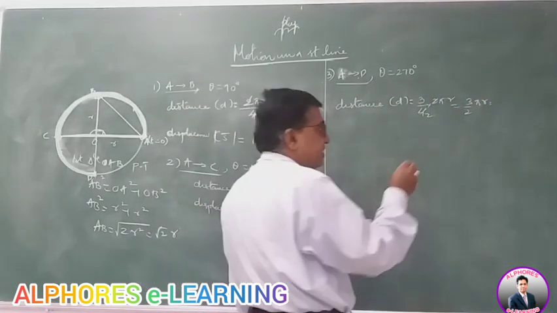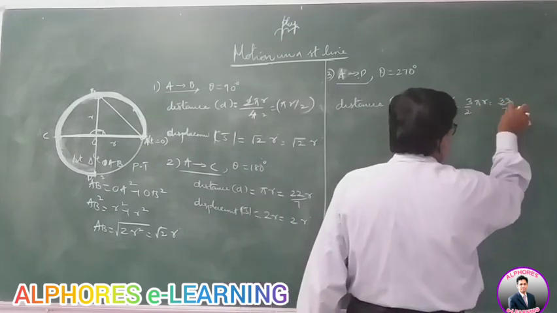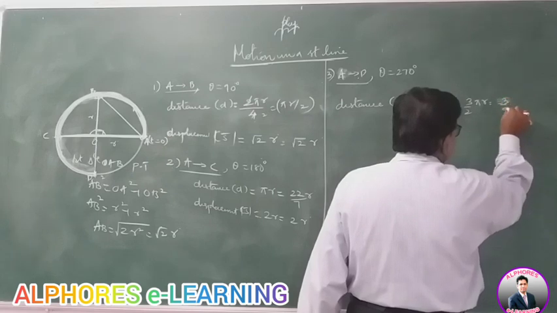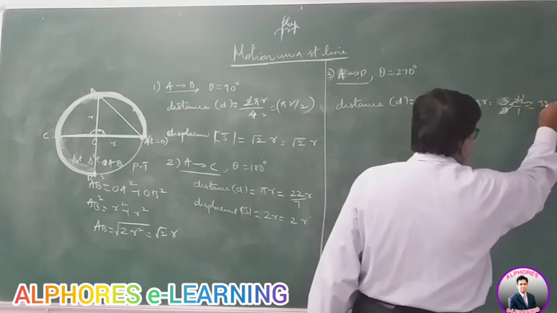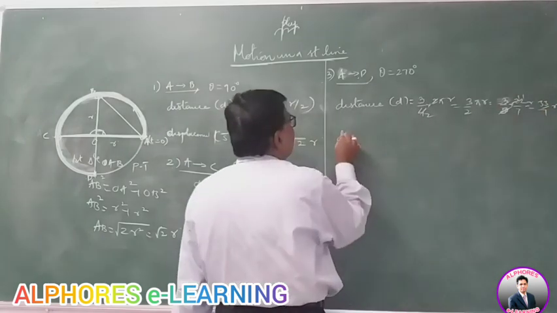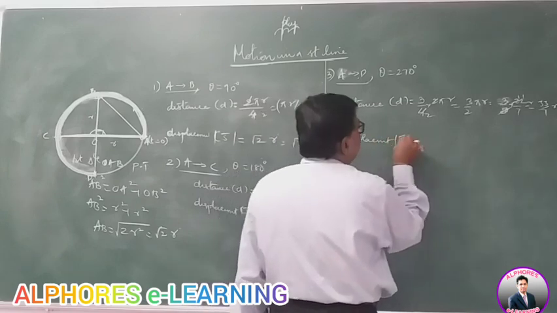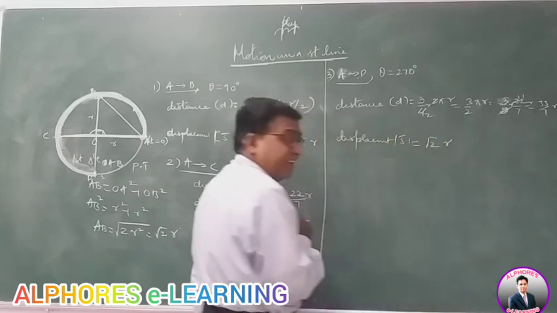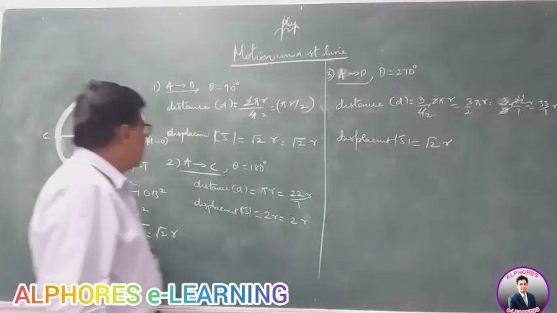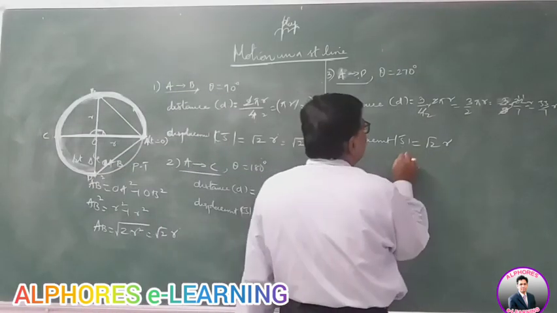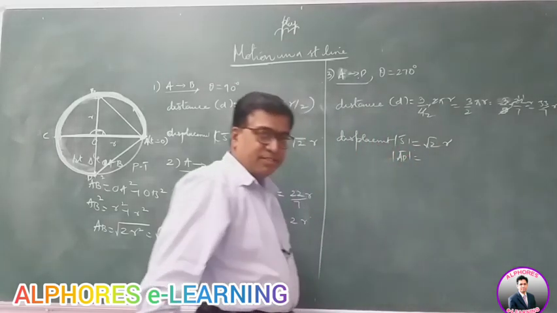You will get it as 33/7 r, since 3/2 times 22/7 r, where the 11's cancel, gives 33/7 r. Well, the displacement again is root 2 r, because again you will get the hypotenuse. So it is A to D, AD bar, so it's root 2 r again.